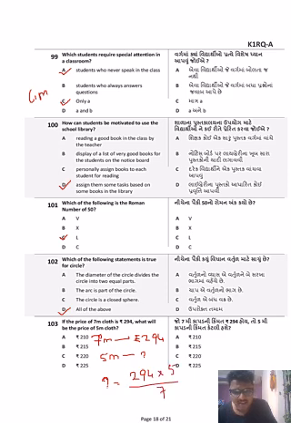Okay. Is it divisible? Yes, it is divisible. 7 4s are 28, 7 2s are 14. Okay, 5 2s are 10, carry over 1, 5 4s are 20, 20 plus 1, 21. So the answer is rupees 210.